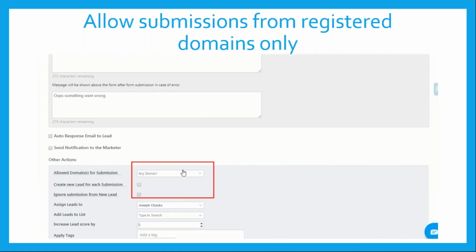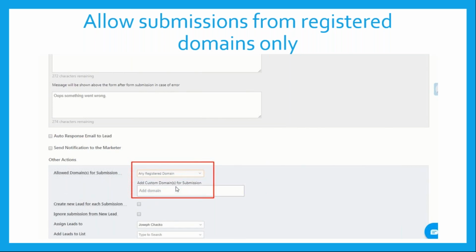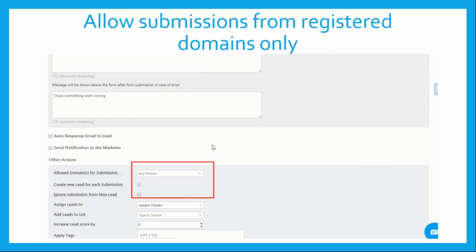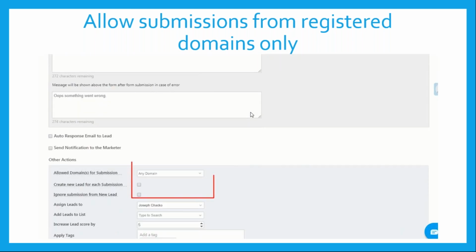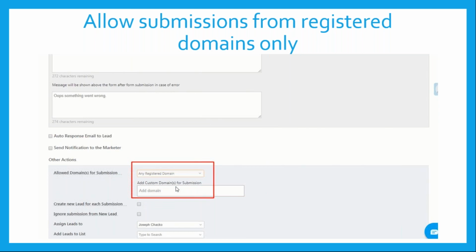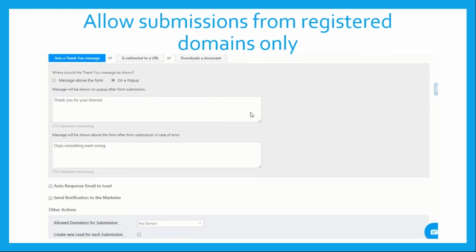So this is how you do it. Once you're creating the landing page, it will give you an option to select allowed domains. There you can select any domain, or you can restrict it to a particular domain. Once you select a particular domain, you'll have to key in what those domains are, and only those will be able to access the landing page and perform the intended action on your landing page.